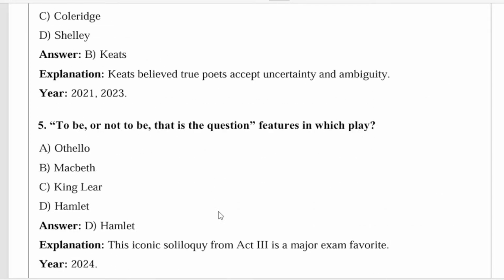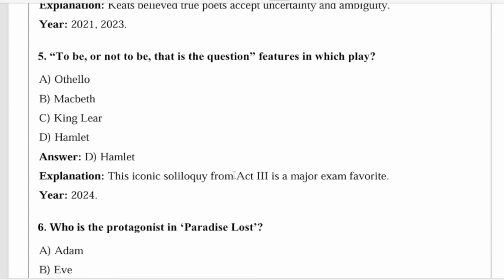Okay. So next question. This is a very famous question. It repeats many times. To be or not to be? That is the question. Featured in which play? So this is very important and one of the most repeated questions. This line appears in Hamlet. This iconic soliloquy from Act 3 is a major exam favorite, as I told.